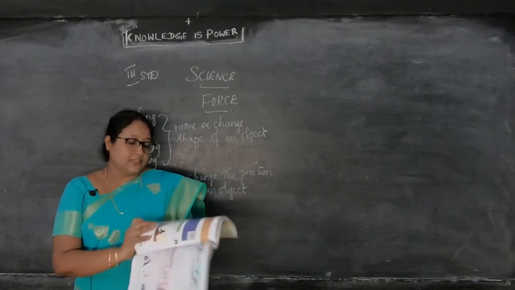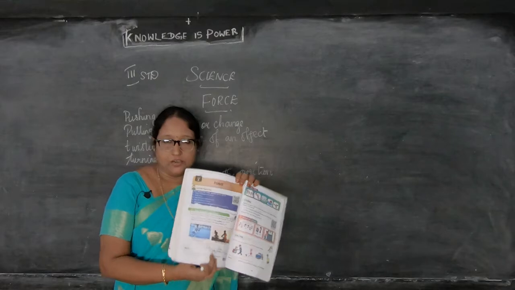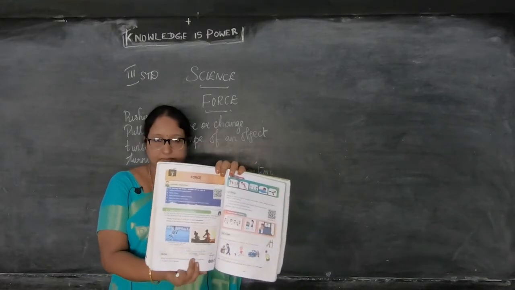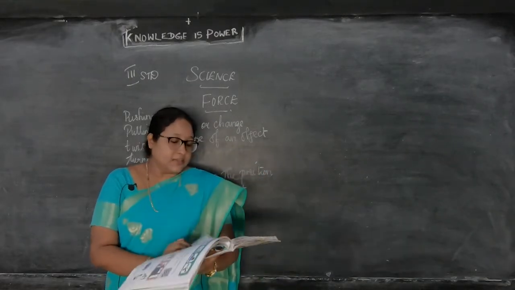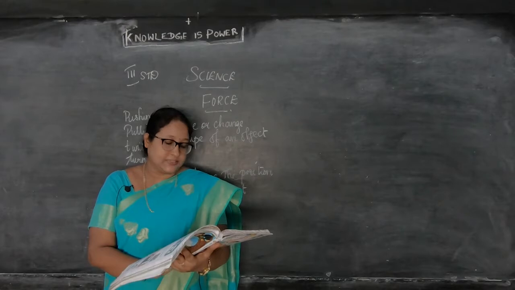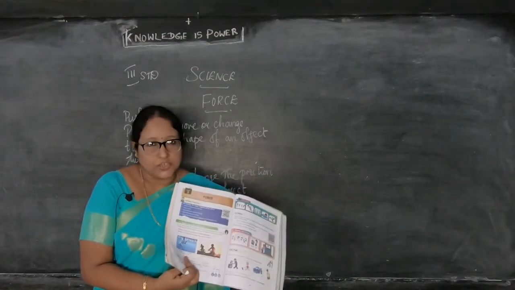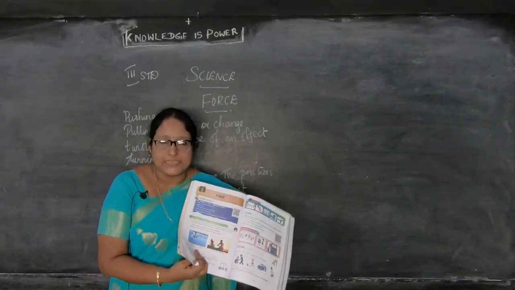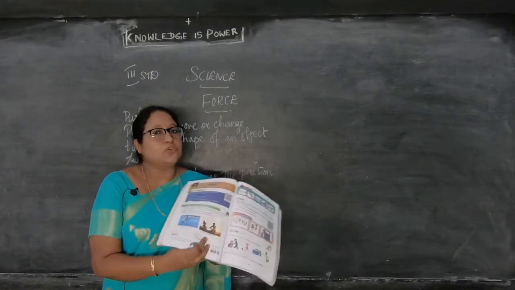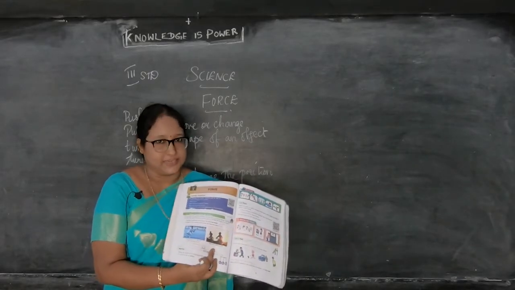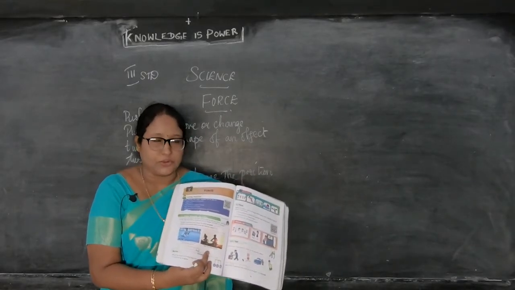Now see here, the pictures, 2 pictures are given here. Okay, look at these pictures. In that, first is the player hits the ball with a hockey stick. So it's a hockey player. What he is doing is hitting the ball with a hockey stick. Next, 2 boys are riding a bicycle. Okay, riding a bicycle na cycle la otitu poranga.